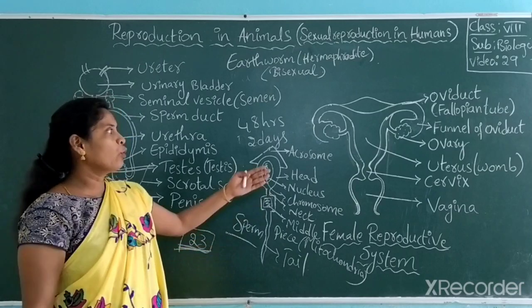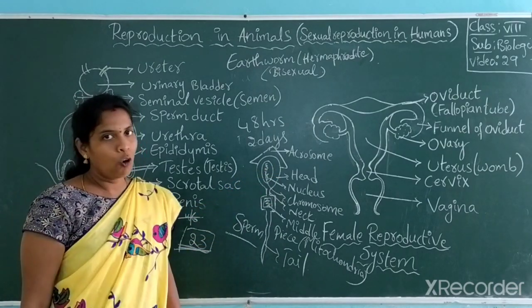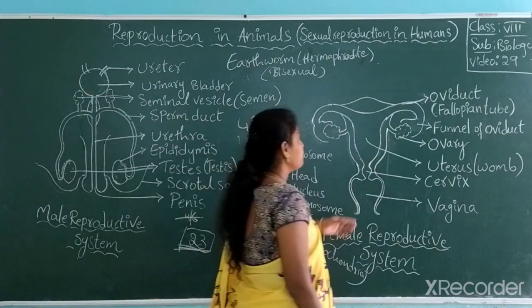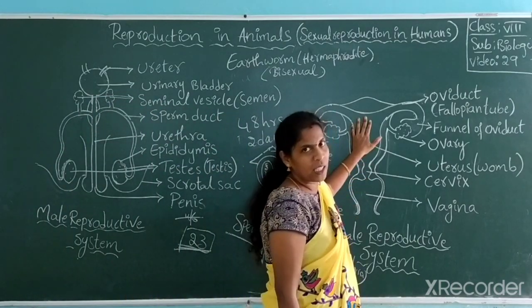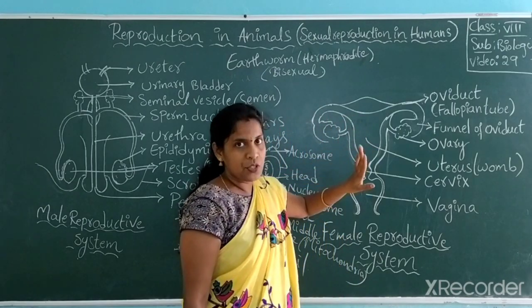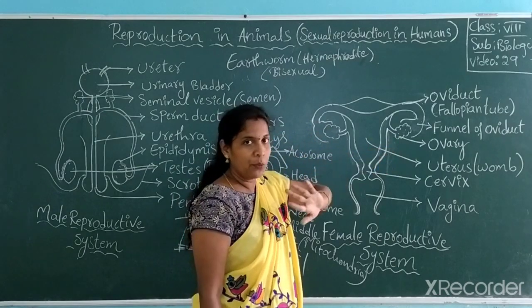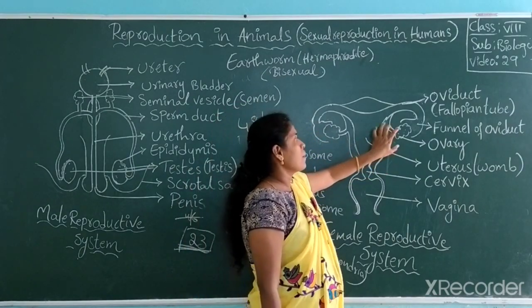So next we look at the female reproductive system and the ovum. So come to the point here. This is the female reproductive system. In this female reproductive system, as with the male, I will go in order. Then you will understand. Look at it.